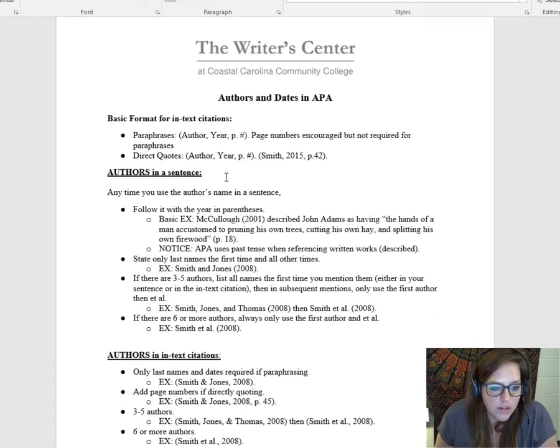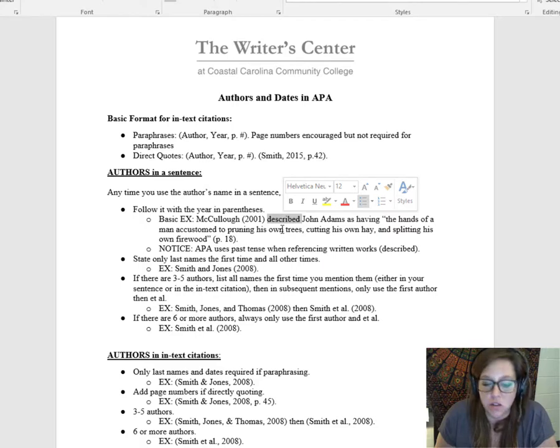Moving on to authors in a sentence. So that's in-text citations. This is when you're actually mentioning the author's name in a sentence. You always have to include the year in parentheses directly after the author's name. Also notice that APA uses past tense verbs when referencing sources. MLA uses present tense, so this would be describes for MLA, but it's described for APA.